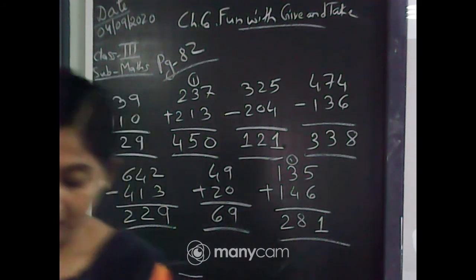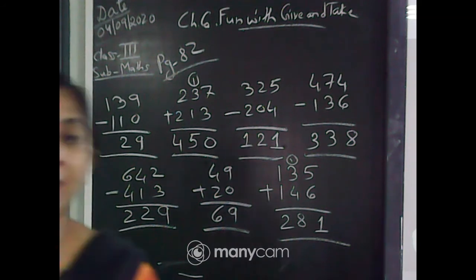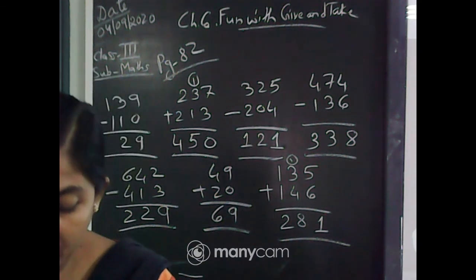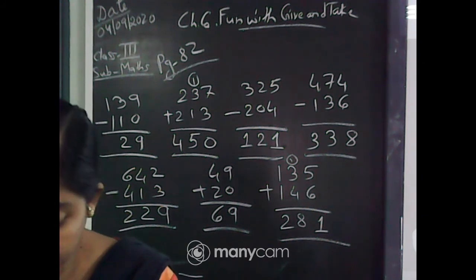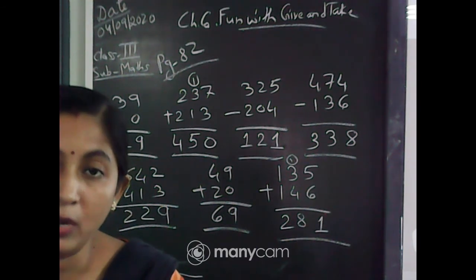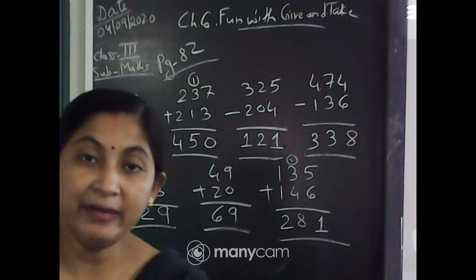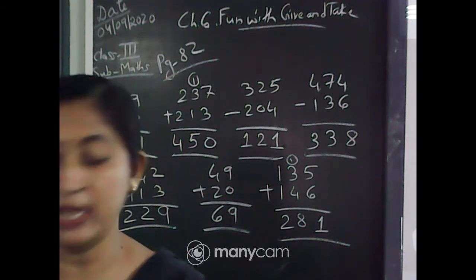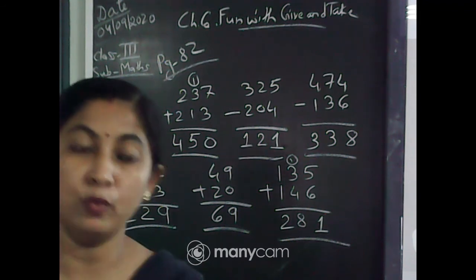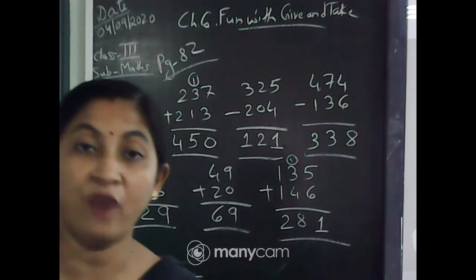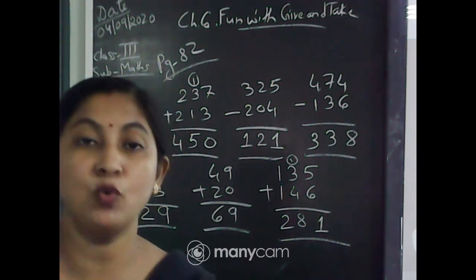Okay. So I think you have completed in the book. Now come to question number 6. Check your answers yourself. Here the subtraction you have to check on your own. How will you check? See, 236 minus 114. The answer after subtraction is 122. Now you have to add this 122 plus 114 to get the answer as 236.